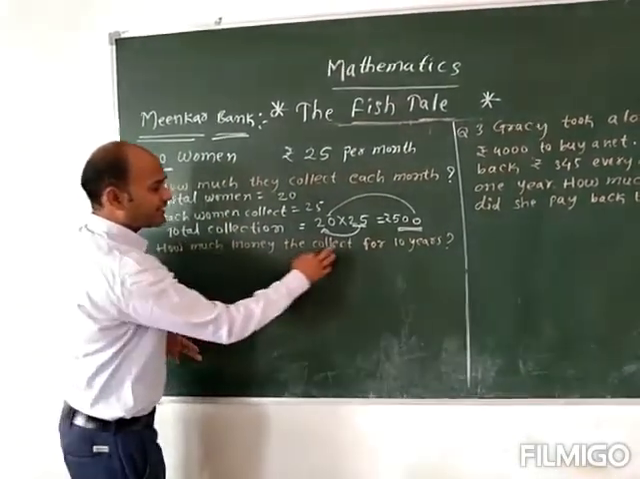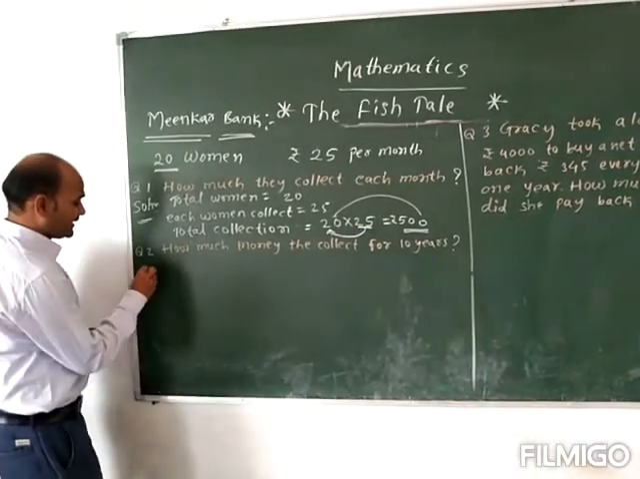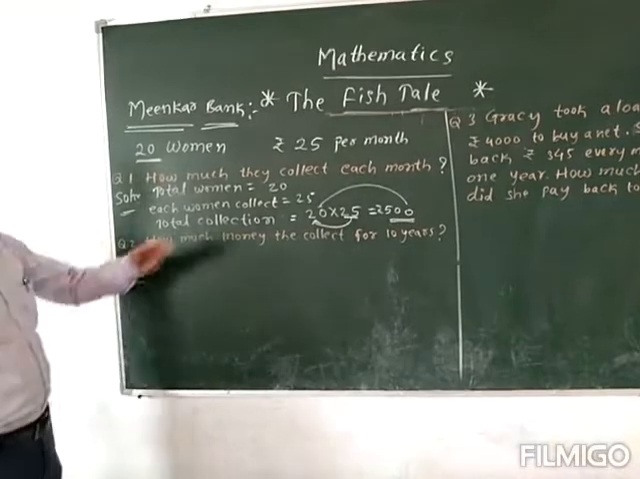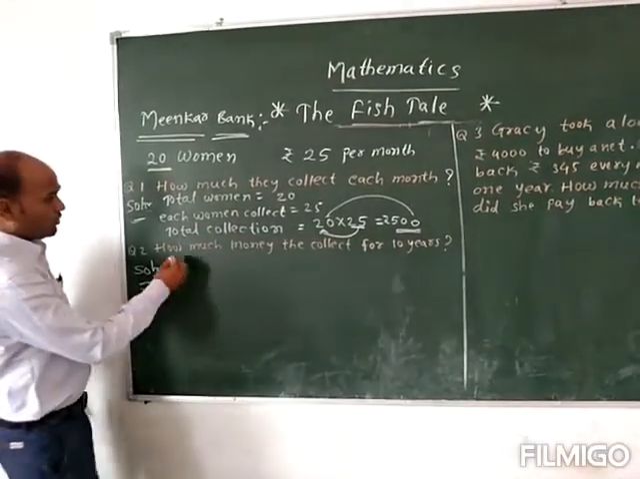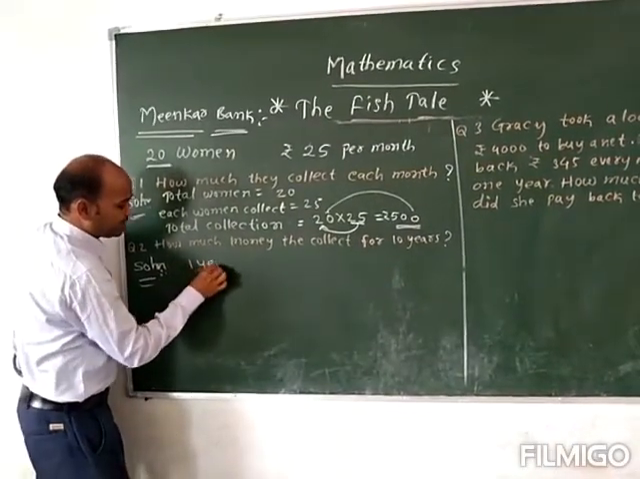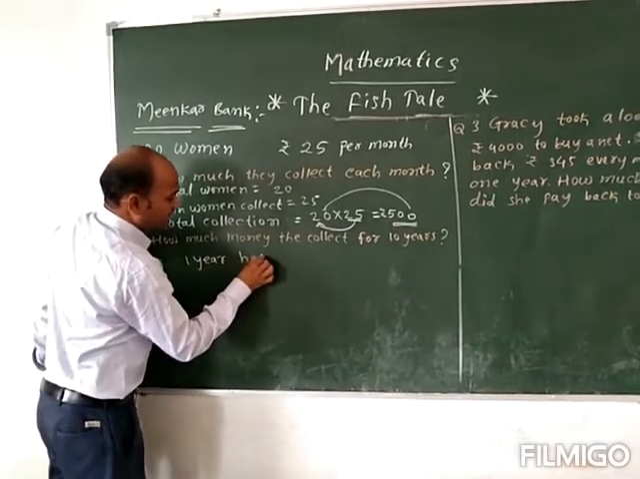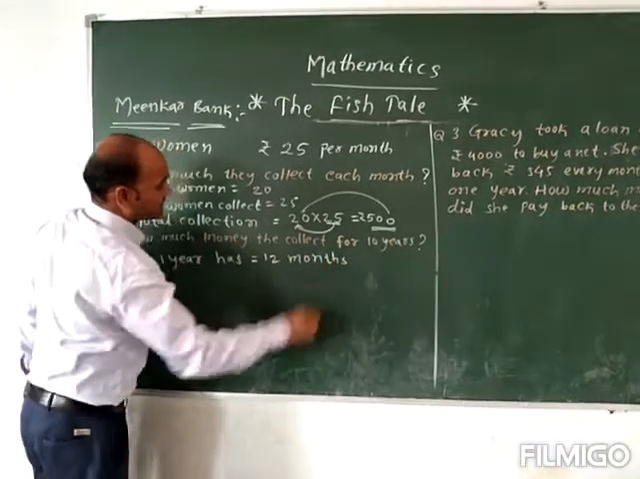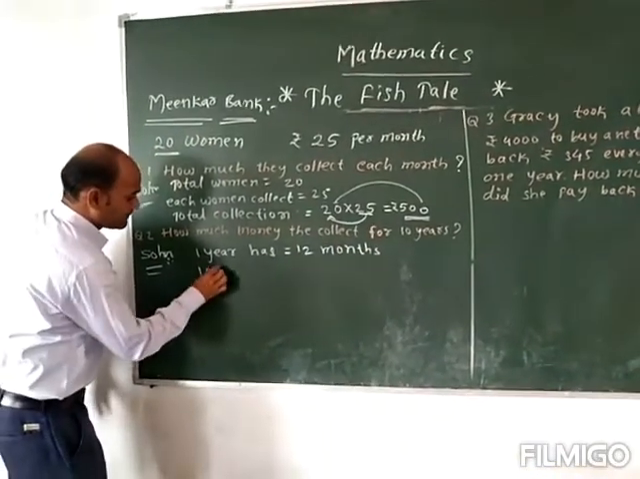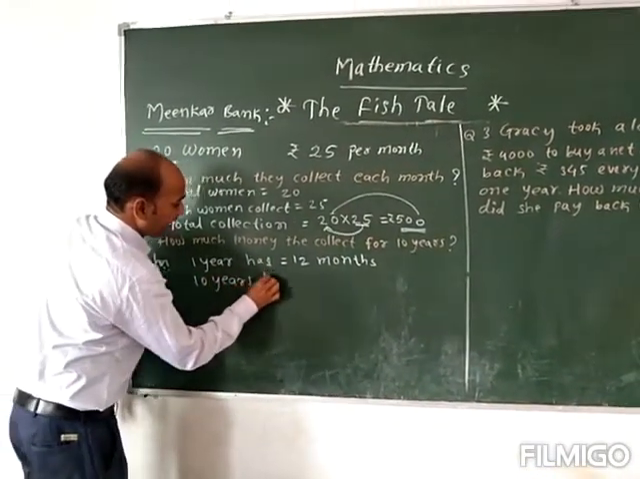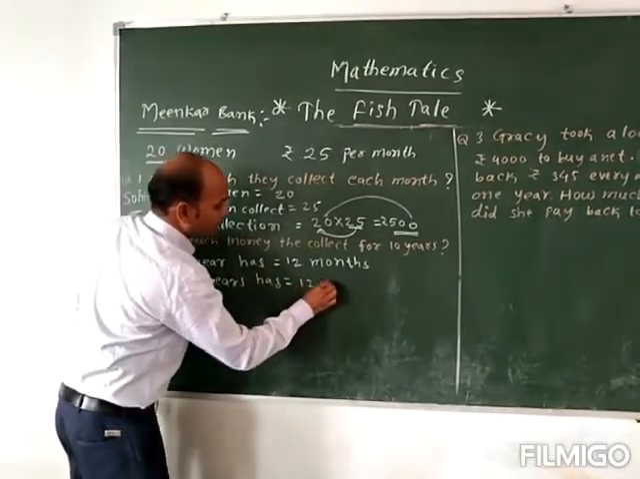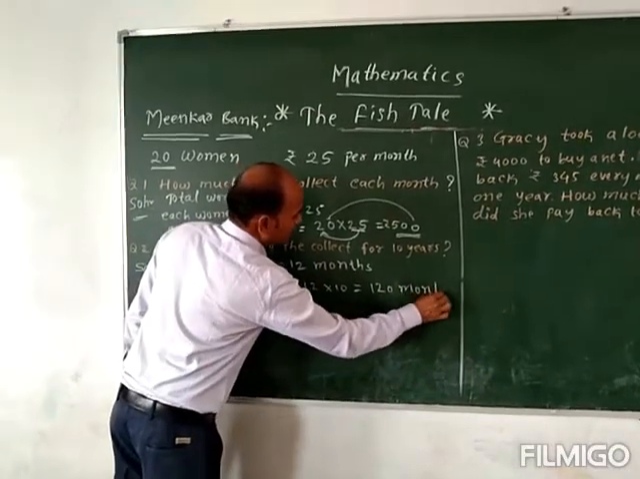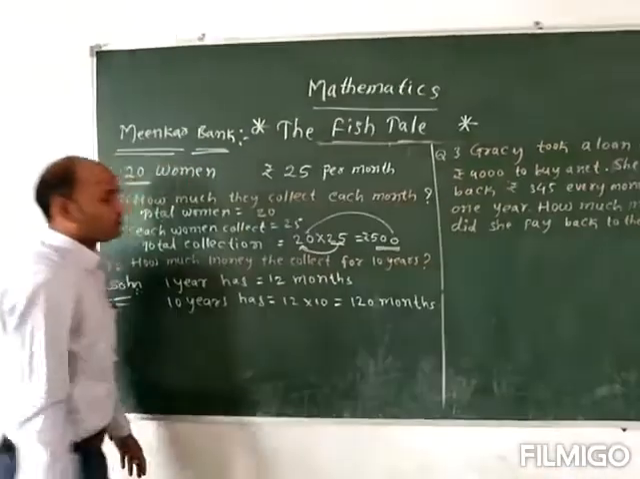How much money are they collecting for the 10 years? So here we can see that in 1 month they are collecting 500 rupees. So 1 year has how many months? 1 year has 12 months. And in 10 years it is 12 into 10, how many months are there? 120 months are there. In 10 years there are 120 months.